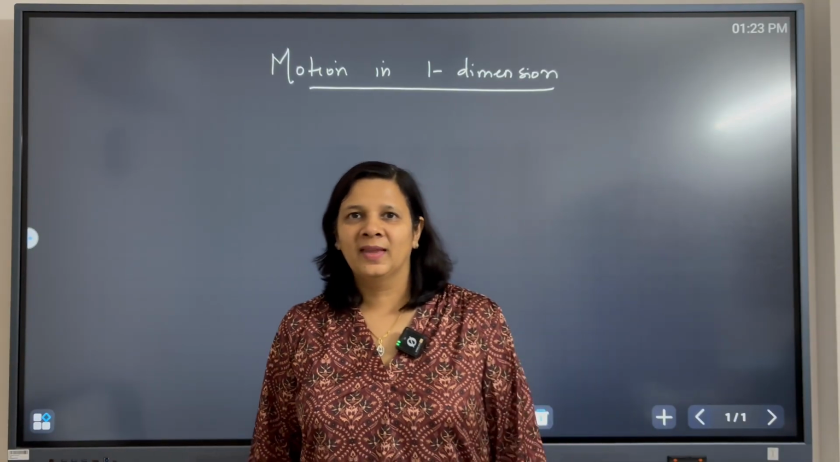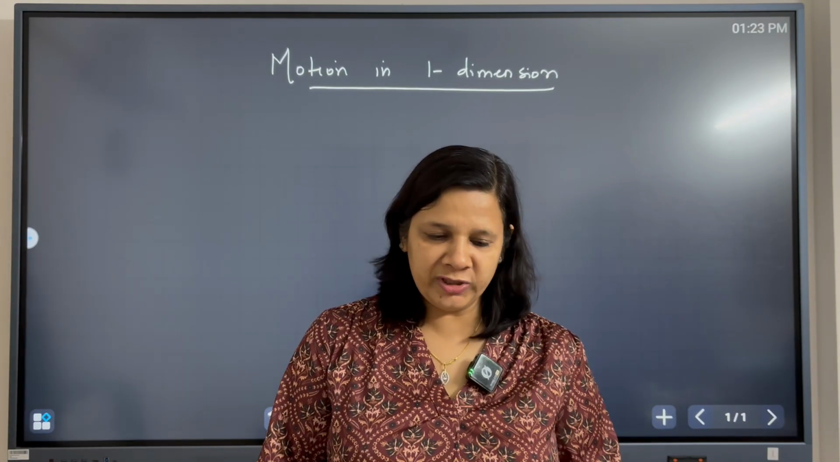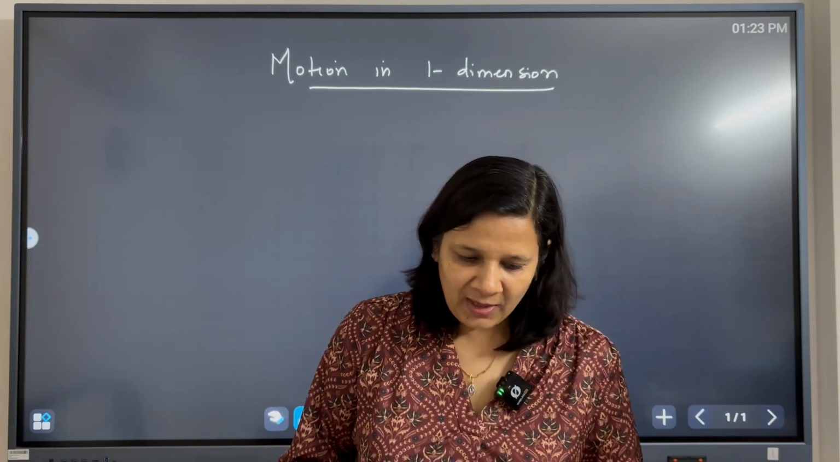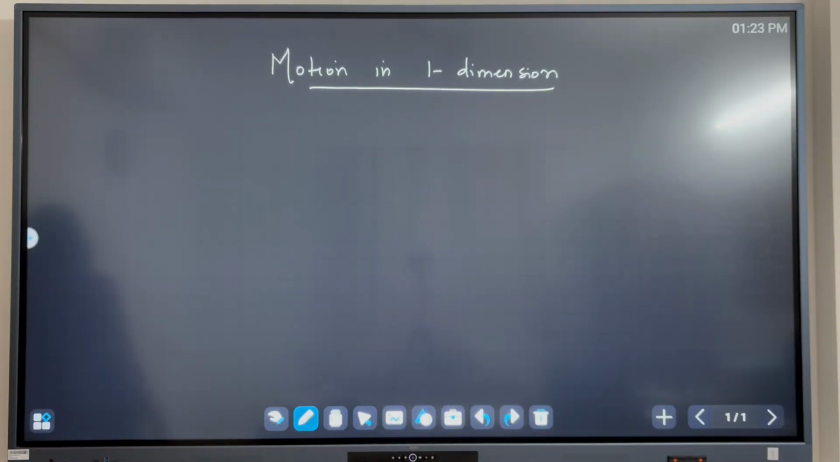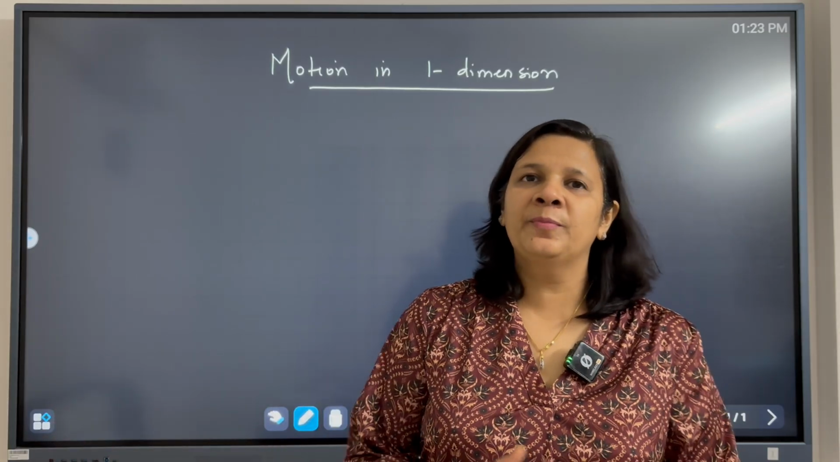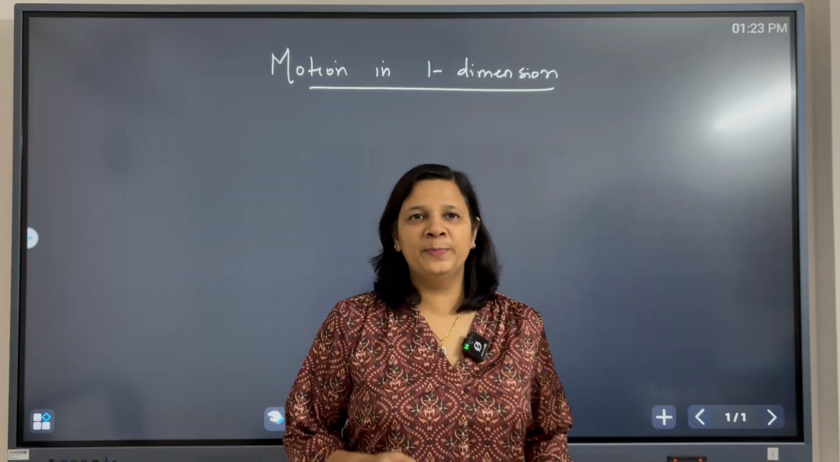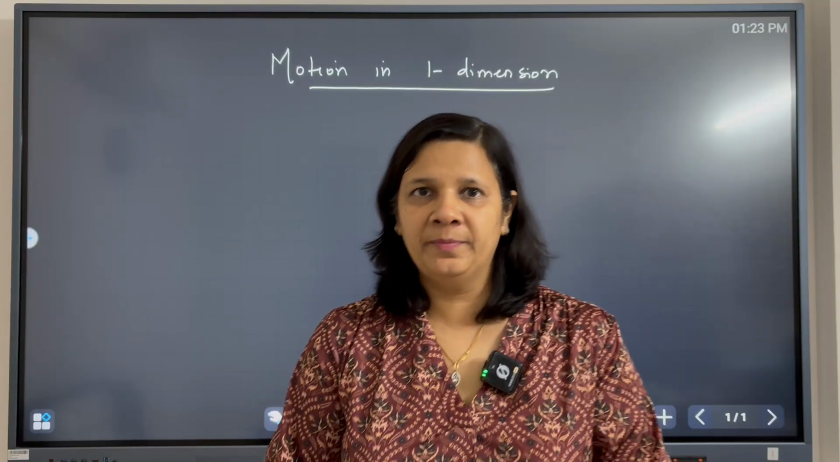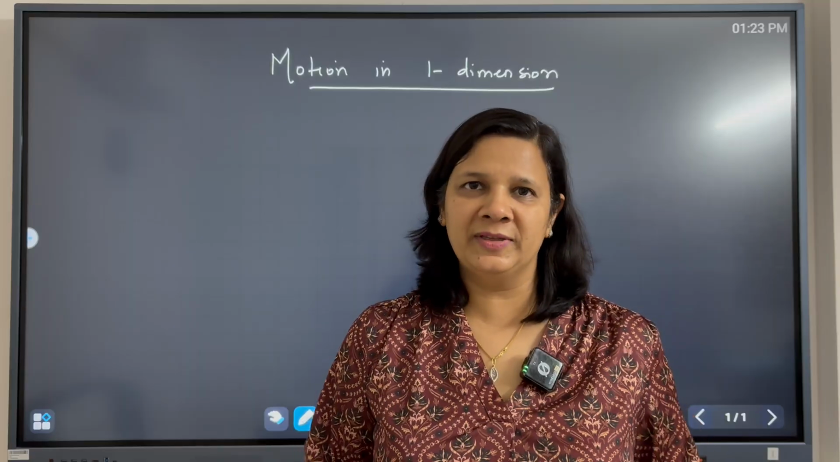Hello everyone. So today we are going to start discussing motion in one dimension. Motion means change in position. And in order to understand the motion of an object, the first thing which we need is to specify the reference frame. In general, we always take ground to be the reference frame.